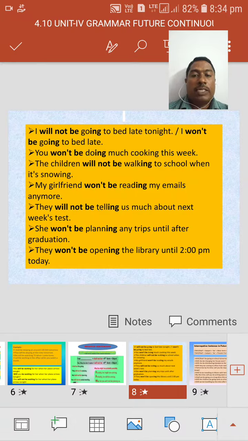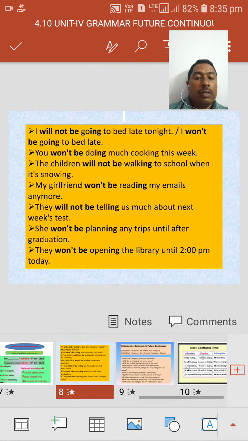Here we have few examples of negative sentences. I will not be going to bed late tonight. You won't be doing much cooking this week. The children will not be walking to school when it's snowing. My girlfriend won't be reading my emails. They will not be telling us much about next week's test.